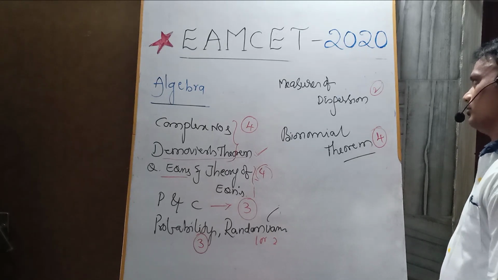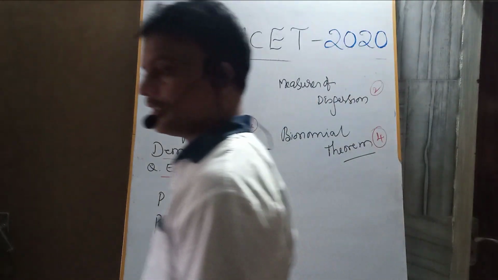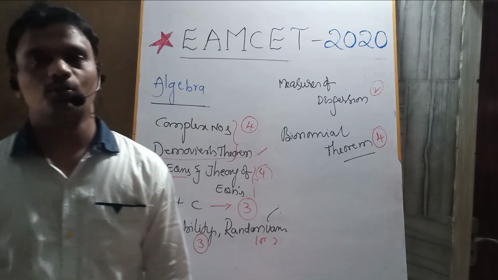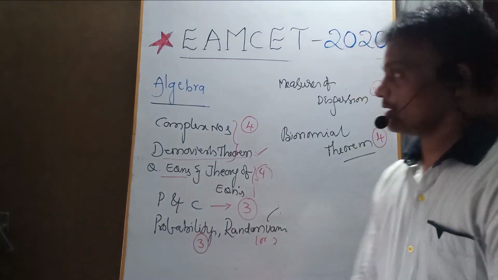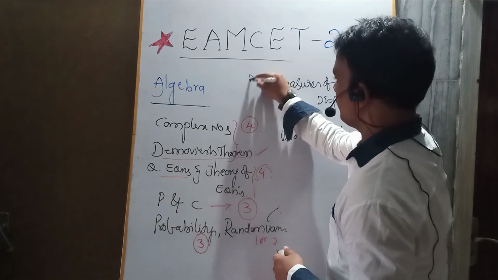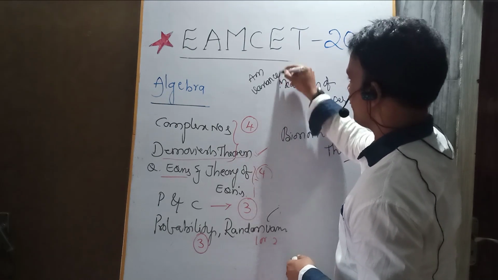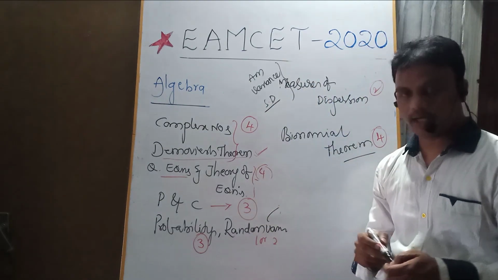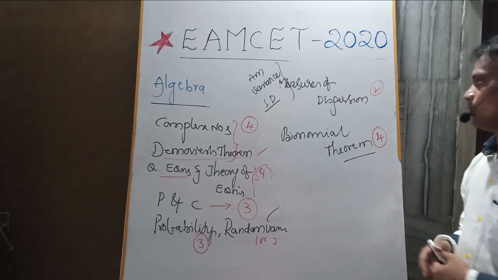Measures of dispersion. There is a chance to get 2 questions: finding the arithmetic mean, variance, and standard deviation of grouped data and ungrouped data. So please revise that from the measures of dispersion.